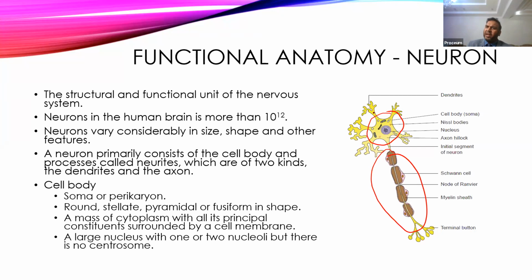The body has a variety of shapes: star shape like astrocytes, circular round shape, pyramidal shape, fusiform or dumbbell-like shape. The nucleus is large, present in the center of the body, with less chromatin material.